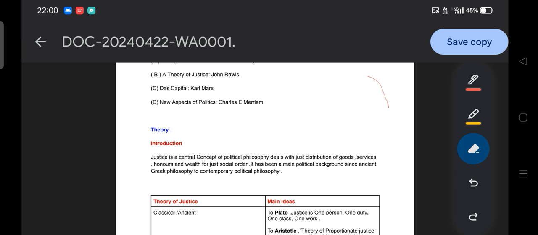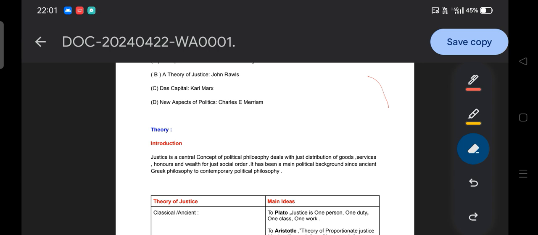Concepts like equality and liberty were not prevalent in ancient times as part of political thought, but justice has been prevalent since ancient Greek times, be it Plato and Aristotle, or Thrasymachus and Glaucon.